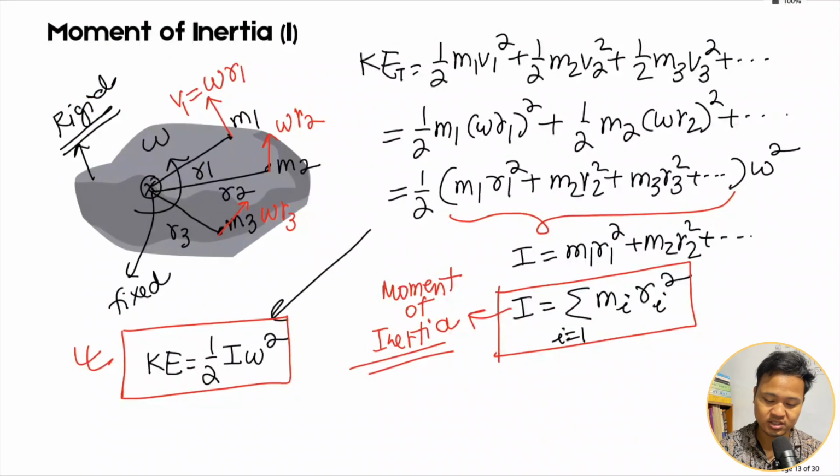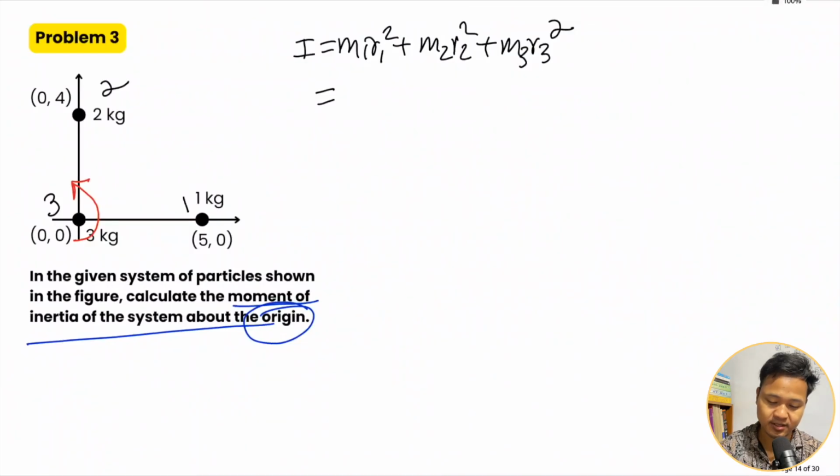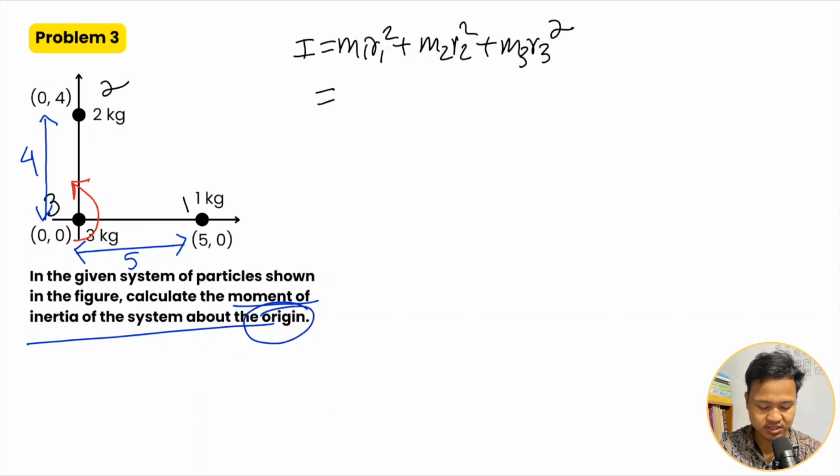Here m1 is 1 kg, m2 is 2 kg, m3 is 3 kg. r1 is the distance of this mass from the axis of rotation. Okay, similarly r2 is the distance of the mass m2 from the axis of rotation. For m1, the distance from the axis of rotation, so how much is this? So this is 5. Okay, for m2, so this is 4.